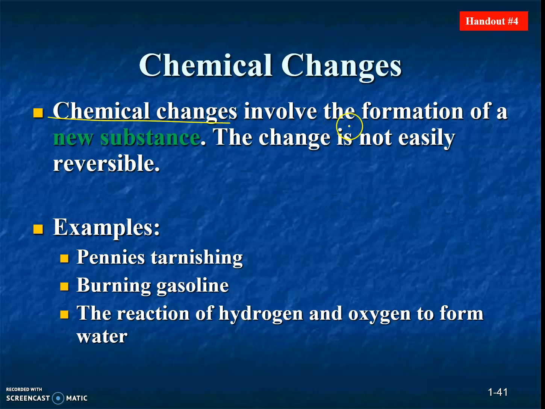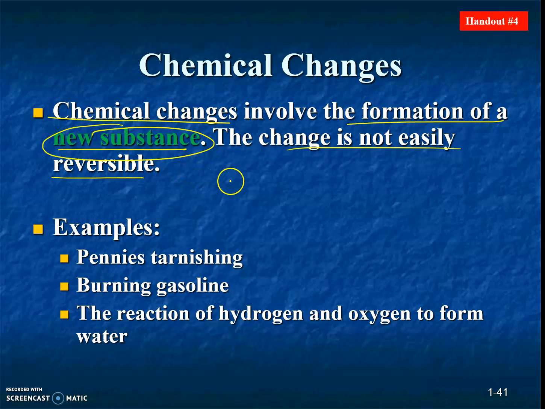Chemical changes involve the formation of a new substance. The change is not easily reversible. That means it involves a change of chemical composition, like burning gasoline. We will use a Bunsen burner in the lab. The gas we use is methane, whose chemical formula is CH4.